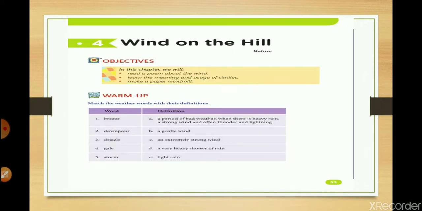Now when you open the book on page number 33, you will find a warm-up exercise. In that warm-up exercise, all the words that I have taken up just now, breeze, downpour, drizzle, gale, storm are there, and you have to match them with their correct definitions. This task you have to do on your own, as I've explained the meanings already. And next, when I send you the assignment, I will be sending the answers of this task also. Now come, let's move towards the poem.